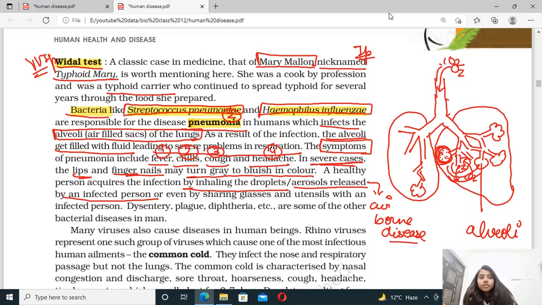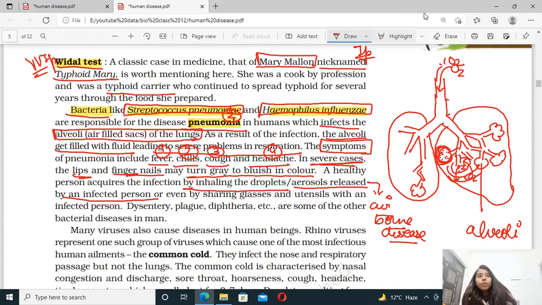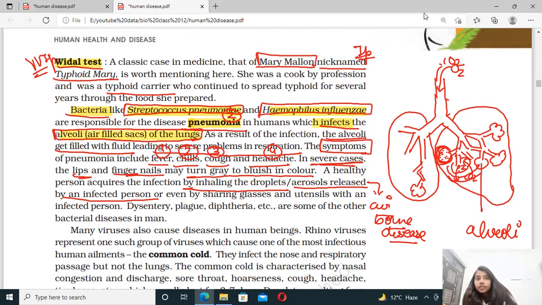So airborne disease मतलब क्या होता है? Those diseases which are transferred from one person to another with the help of the air are called airborne diseases. Okay. So आपको what are the important questions to frame? So पहला तो, pneumonia is caused by bacteria. What's the name of that bacteria? Streptococcus pneumoniae, Haemophilus influenzae. Which organ is affected? So it basically affects the alveoli of the lungs, right?